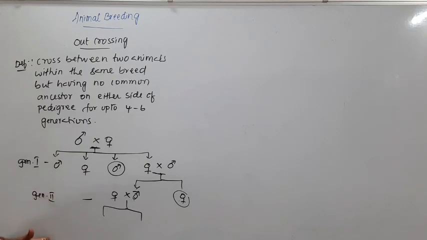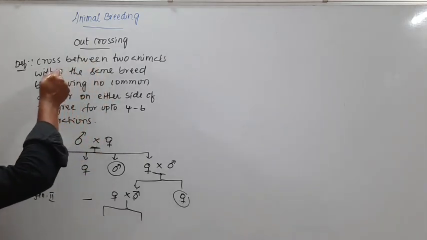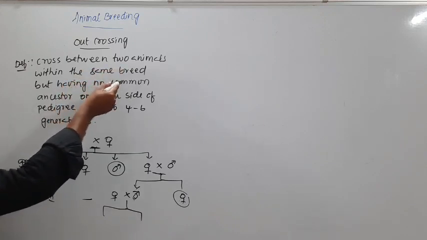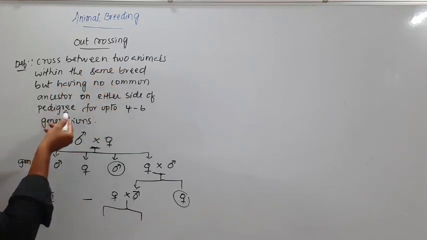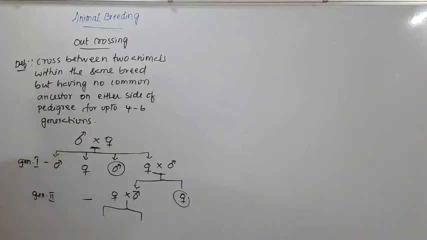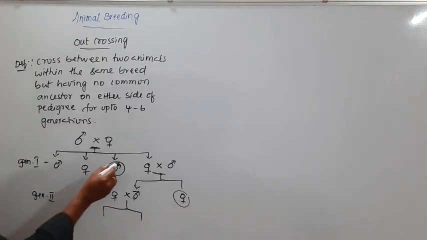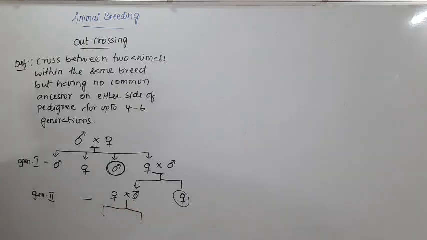You have to go through 4 to 6 generations and see that they are completely unrelated on either side of the pedigree. Then those individuals will be crossed. So maybe this one and another one from somewhere after 4 to 6 generations, and they should not have any common ancestor, so you can cross them. If that is the case, then we call it outcrossing.